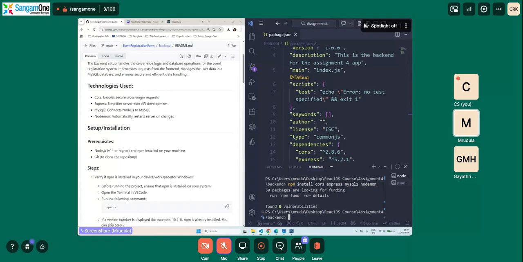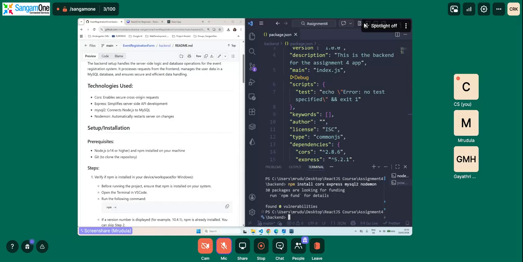Without Express, we would have to write, say, 100 lines of code in order to ensure that all the requests, all the routes, APIs, everything is handled correctly. So it's a little complicated. In order to make this easier, we make use of Express. Express is nothing but a helper tool to build APIs. It is simple and very quick.